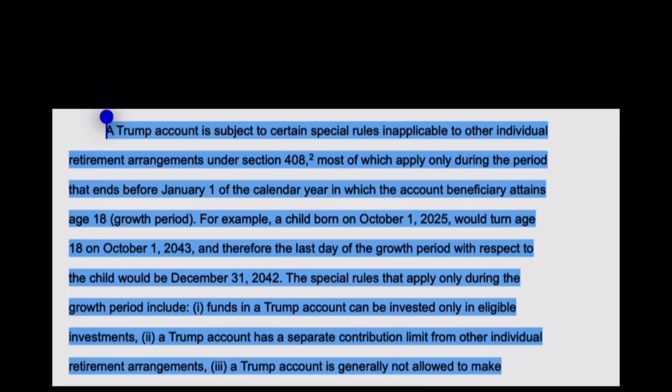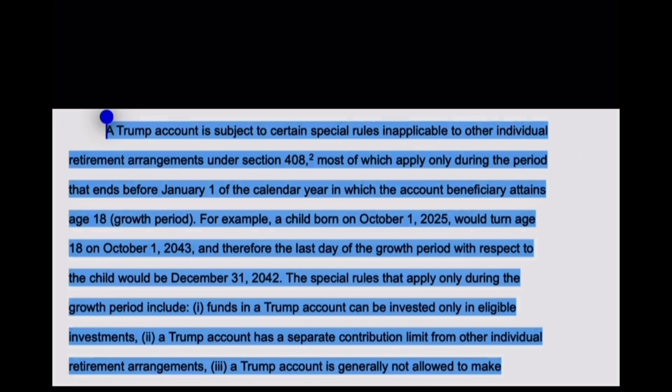For example, a child born on October 1st, 2025 would turn age 18 on October 1st, 2043, and therefore the last day of the growth period with respect to the child would be December 31st, 2042. The special rules that apply only during the growth period include funds in a Trump account can be invested only in eligible investments, and a Trump account has a separate contribution limit from other individual retirement arrangements.